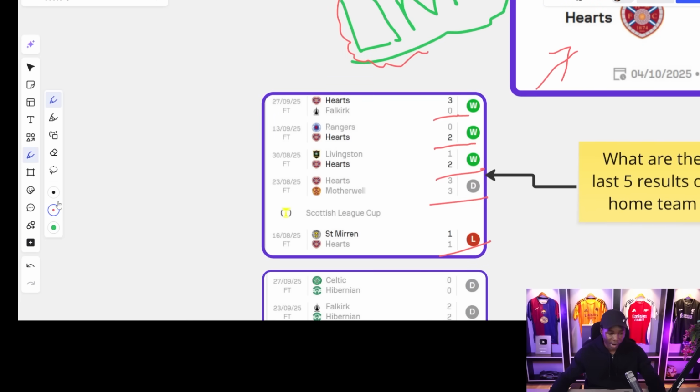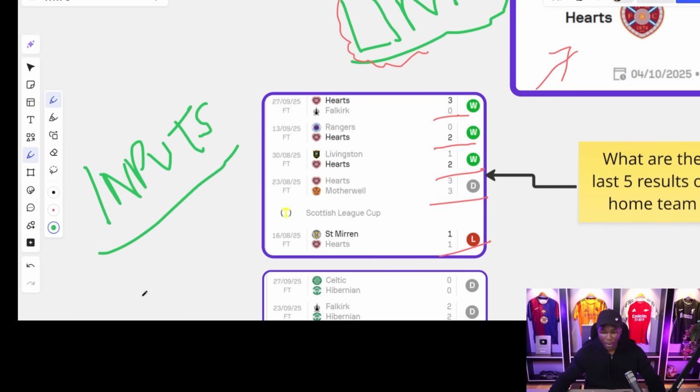So right here we are supposed to be having inputs. Because of time, I have not included that, but I wanted to go ahead and bring the inputs part, all right? So inputs, we have the 3-0 win, 2-0 win, 2-1 win, 3-3 draw, and of course the 1-1 draw. An indication that they are in an amazing streak. The last 2 matches were all won by a clean sheet and they were able to score 2 or more goals. So that is the input. Technically, Hearts, the home team, is in a position to go ahead today and score. At the same time, Hearts is in a position to go ahead today and win the game because in their last 5 matches, we have them winning 3 out of 5.